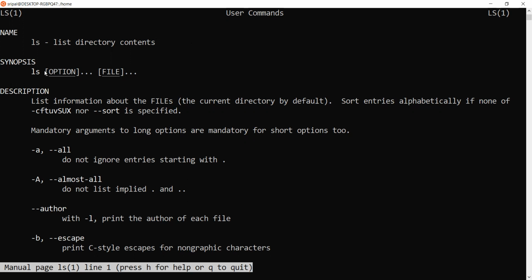So the syntax is ls, options, followed by the file name. These are the options that I was talking about. So where do you see all these options? You could see it here. -a stands for all, including something like hidden files, right? So let me tell you this.